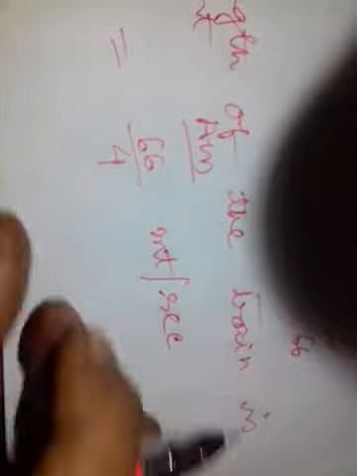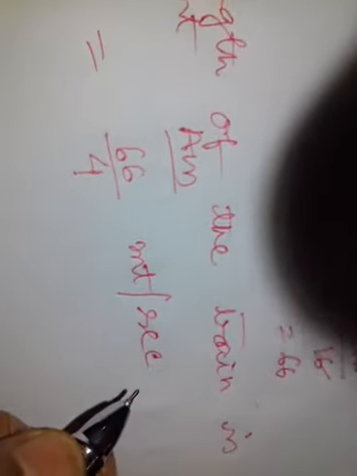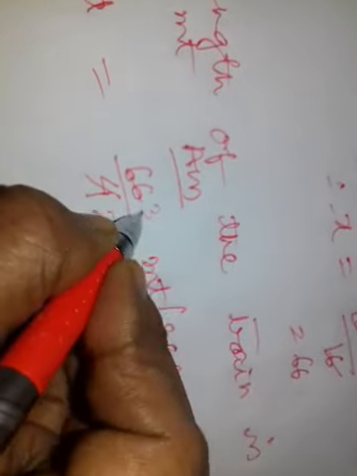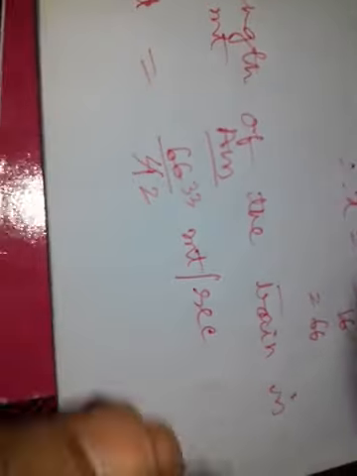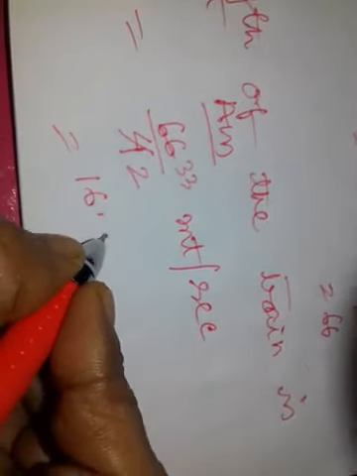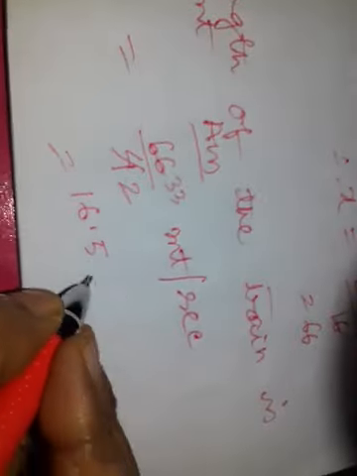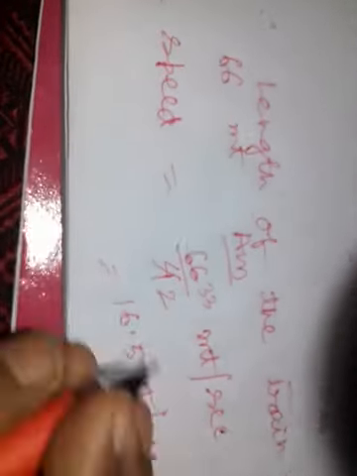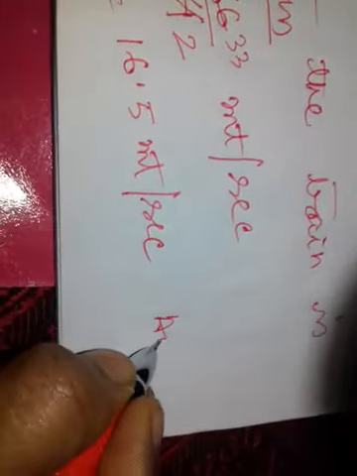Now we can convert it in kilometer per hour also, or meter per second also. Both the speed you can find out. Now this is 2 2s are 4, 3 3s are 6, 3 2s are 6, 16.5 meter per second. The speed of the train is 16.5 meter per second, or you can find it in kilometer per hour. Both are correct.